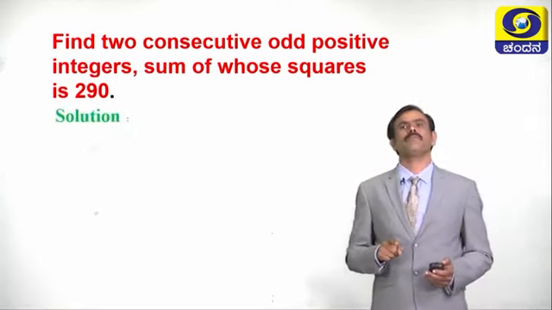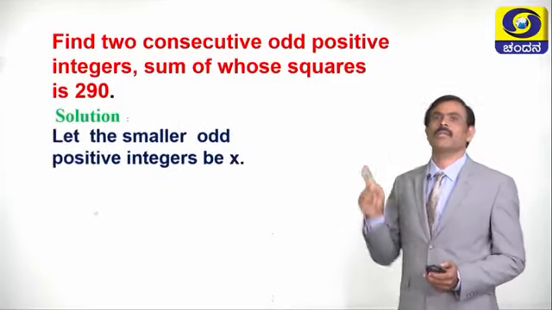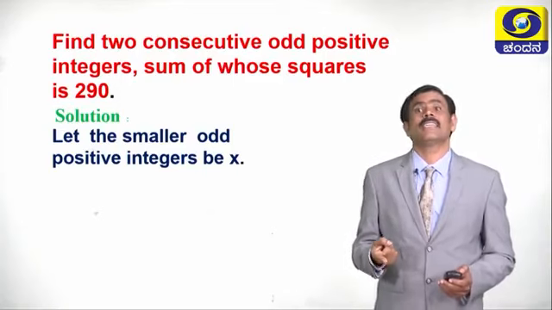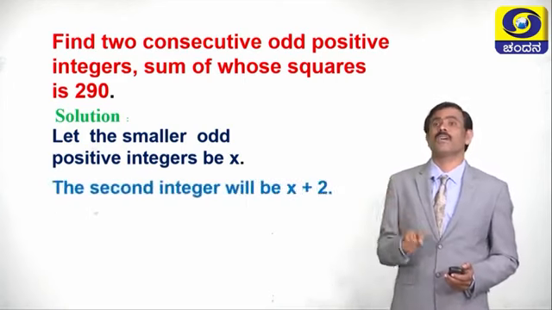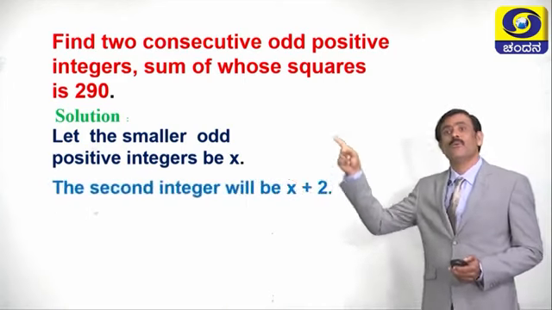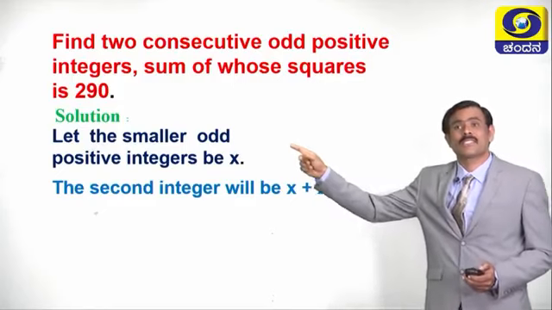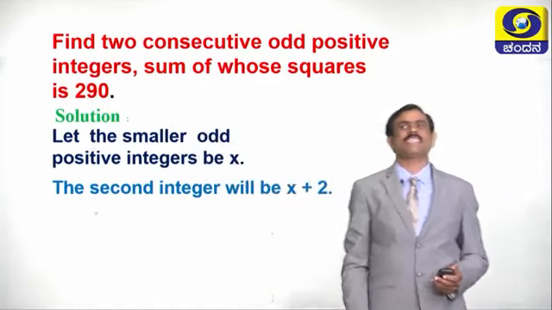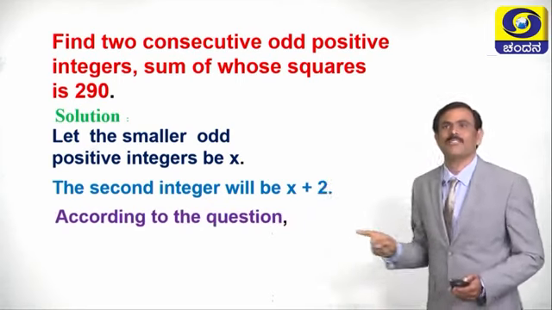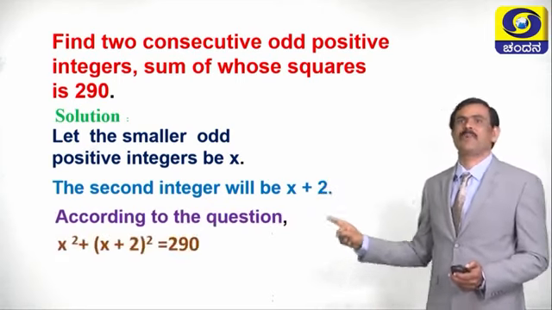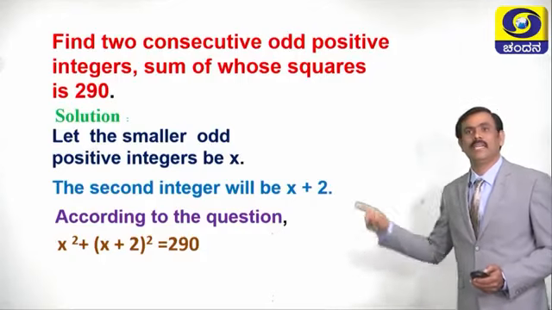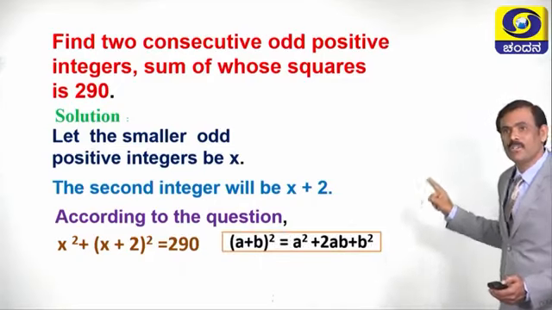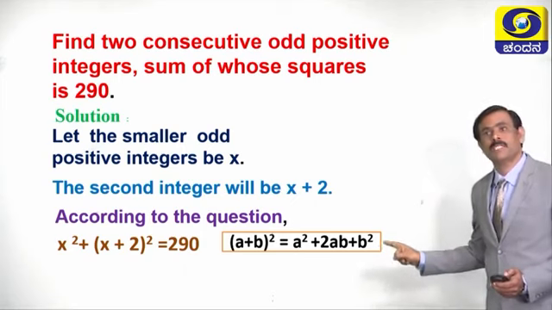Now, children, let us take the smaller odd positive integer be x. Then what is the next integer? The next consecutive odd positive integer is x plus 2. What is the question? According to the question, sum of the squares of these two is equal to how much? 290. Now, let us write in equation form. According to the question, x square plus x plus 2 whole square is equal to 290. Now, x plus 2 whole square we can expand by using a plus b whole square formula. What is a plus b whole square formula?